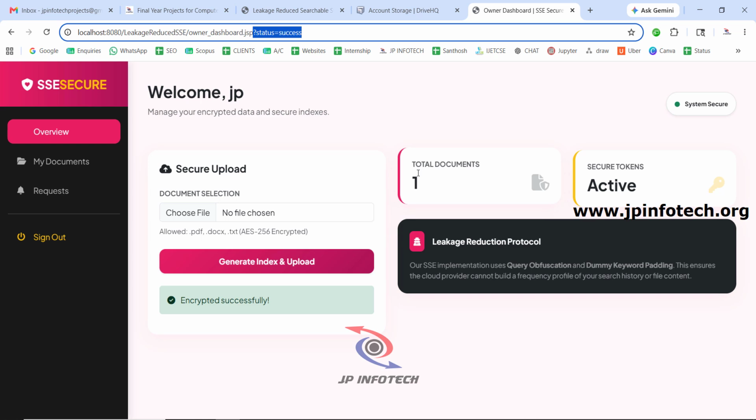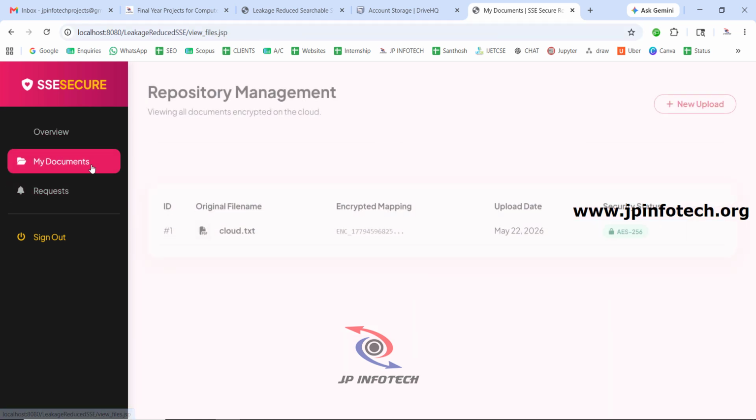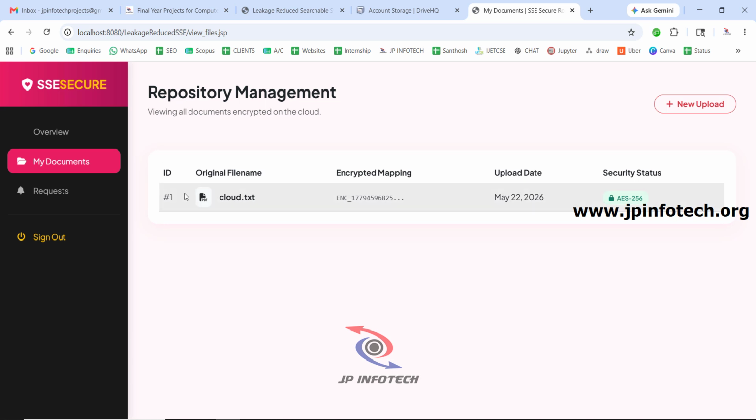So you can see the total document 1 and secure tokens active. So now if you go to my documents, so you can see the file ID, the file name, encrypted mapping, uploaded date and security status of the algorithm that we have used.